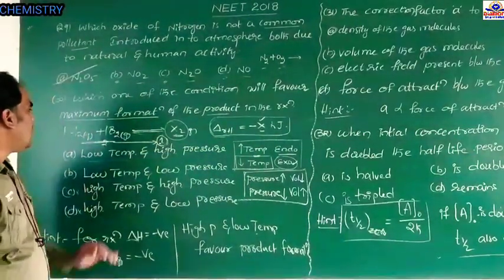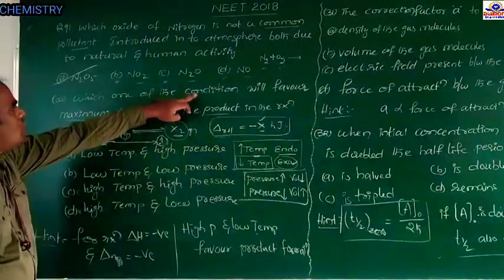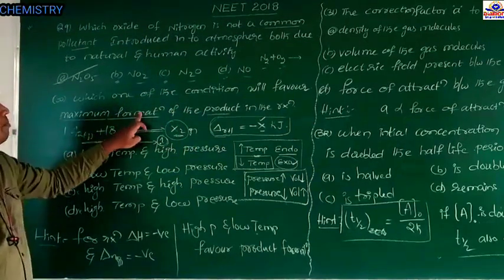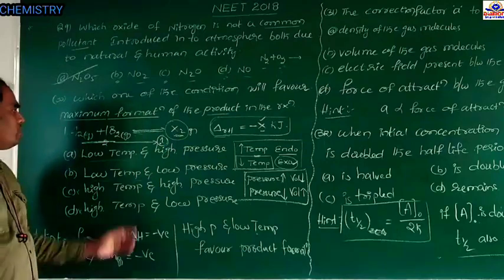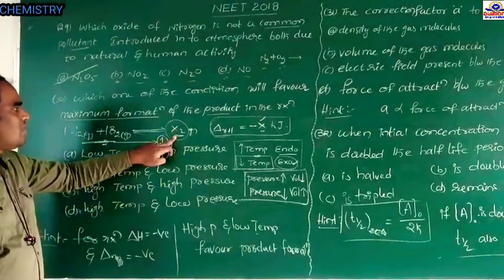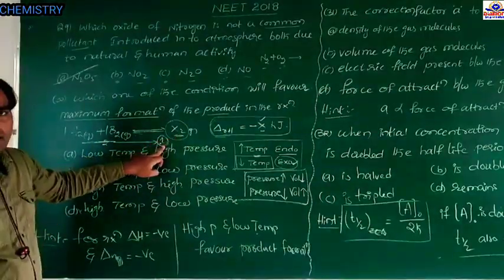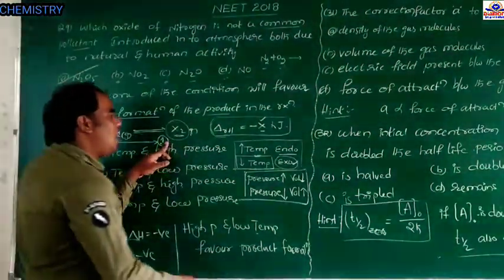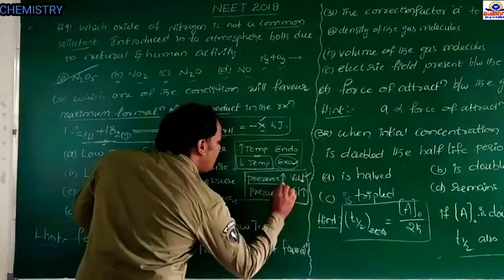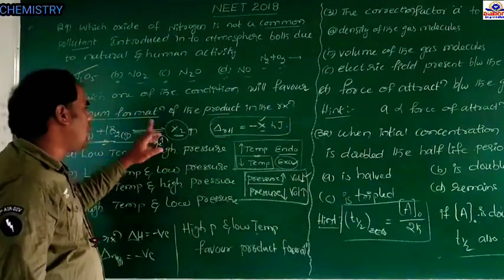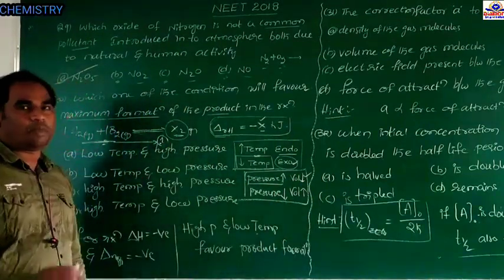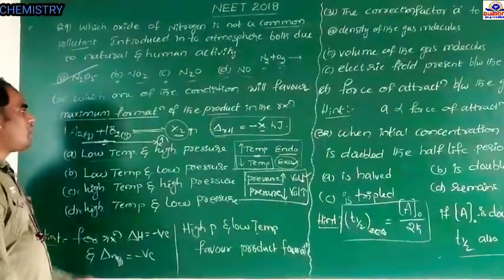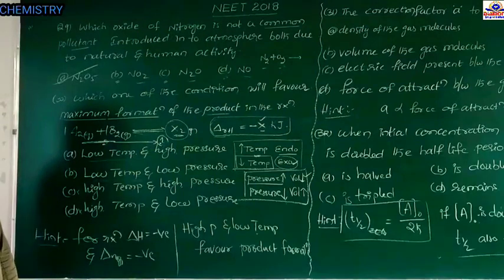Okay, right? So the question is, which condition is favored to produce the maximum product of X? This is the forward reaction. In this forward reaction, volumes decrease, because going from 2 to 1, volume decreases. Volume decreases when the pressure increases. For the particular reaction, if the pressure increases, according to Le Chatelier principle, volumes decrease. Therefore, high pressure is required in this reaction.